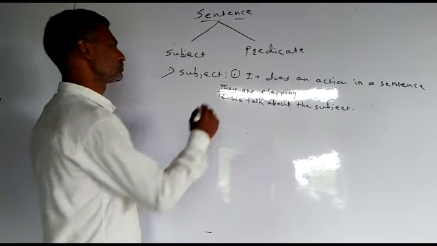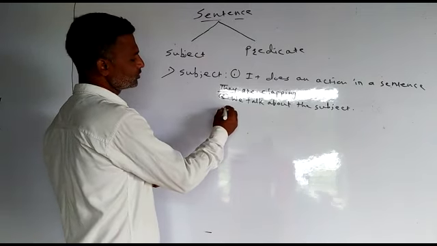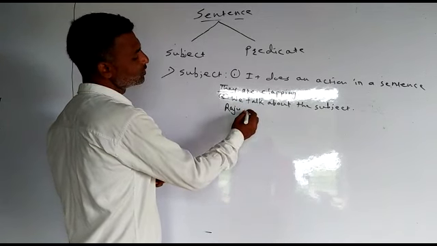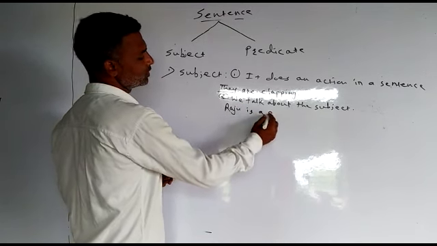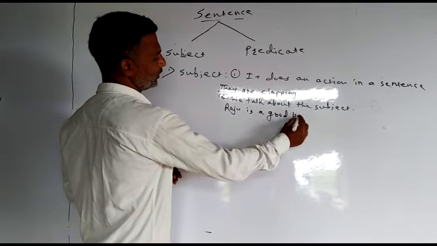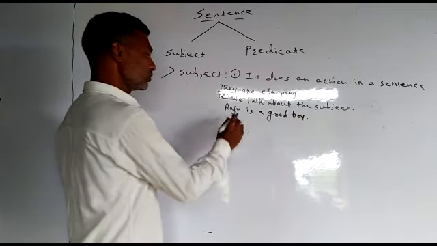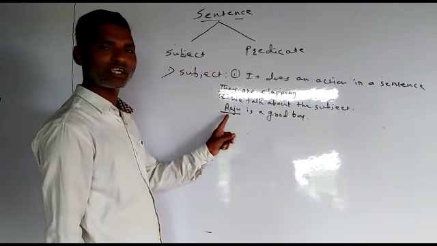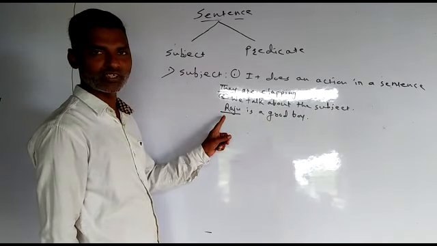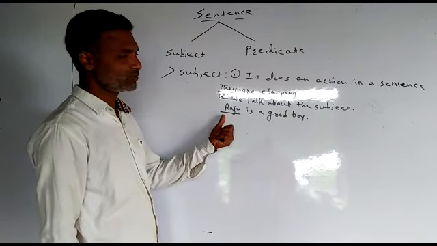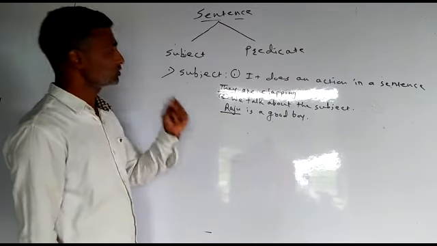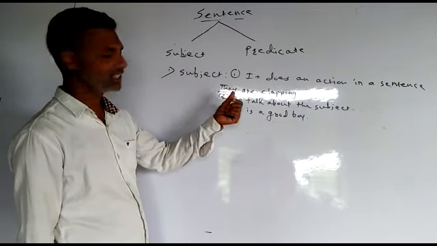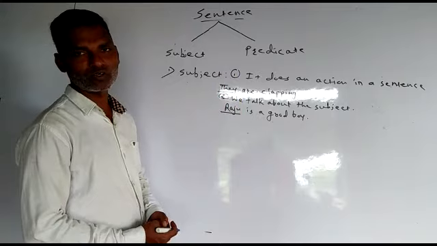For example, Raju is a good boy. So here Raju is not doing any action and still he is a subject because we are talking about Raju, or we are getting information about Raju. That is why Raju is subject here. So remember students, we have these two definitions of subject and these two examples where we have found the subject.